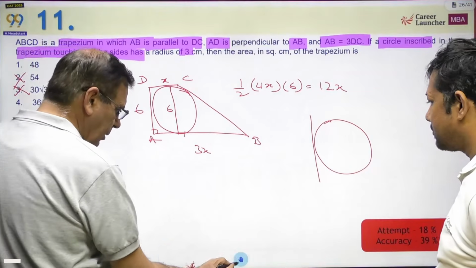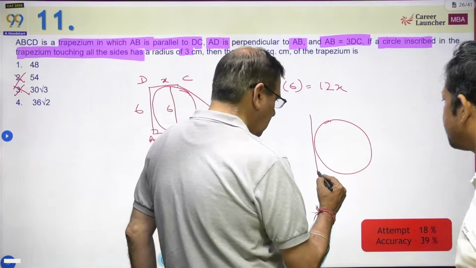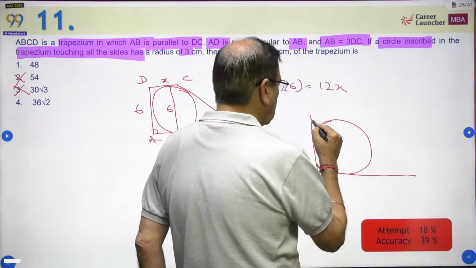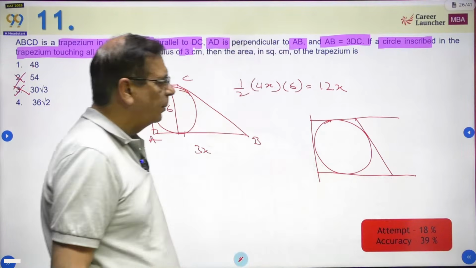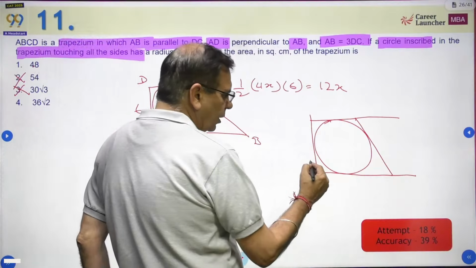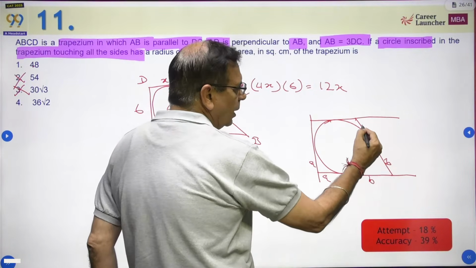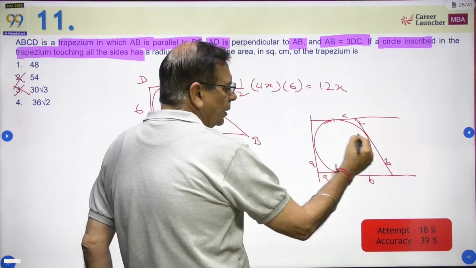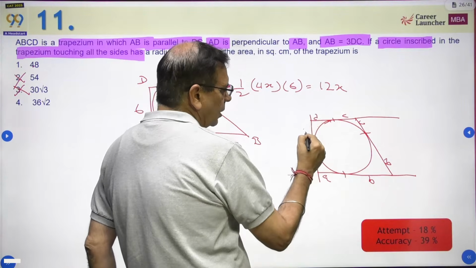चलो वापस आ गया. If I look at this as a trapezium, now if this is A, this will also be A. This is B, this will also be B. This is C, C because these are the points of tangent. And this is D, this is D.